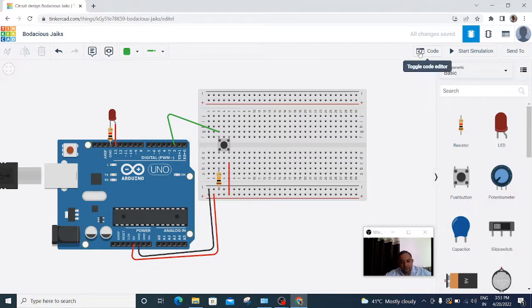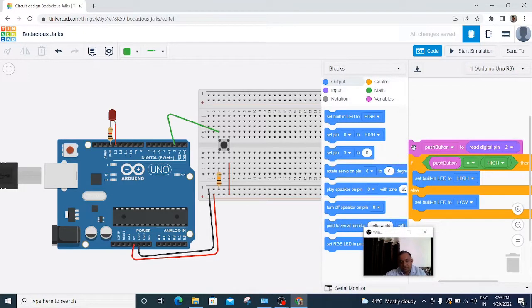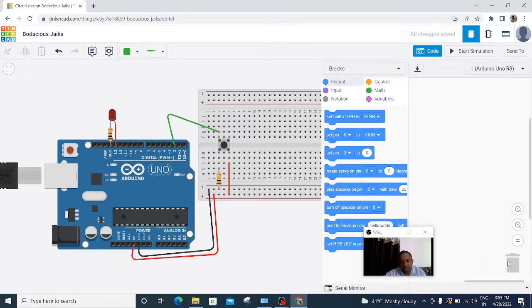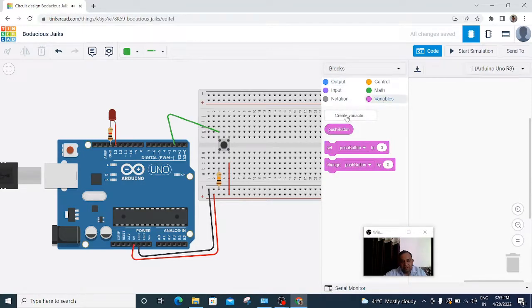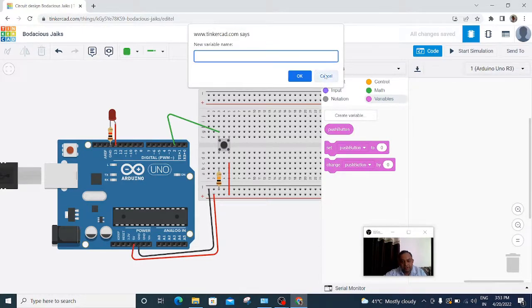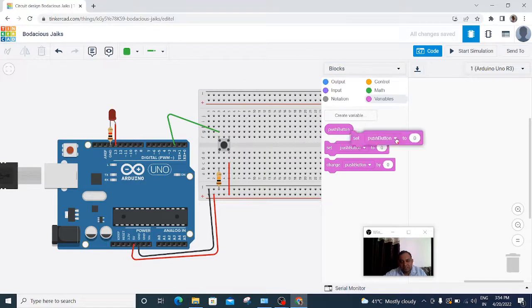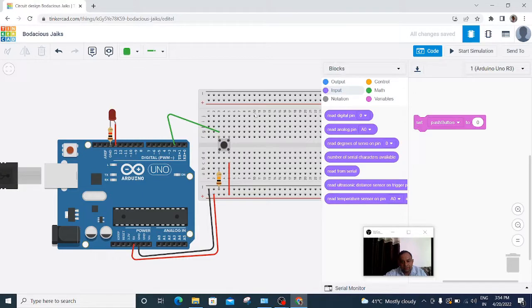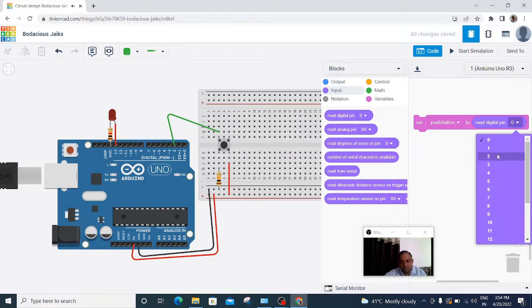So starting with the code, so our variable, I have created a variable push button. So set the push button to read digital pin 2. As I have provided connection of digital pin 2 to the push button, so we will read digital pin 2. So we can select here 2.